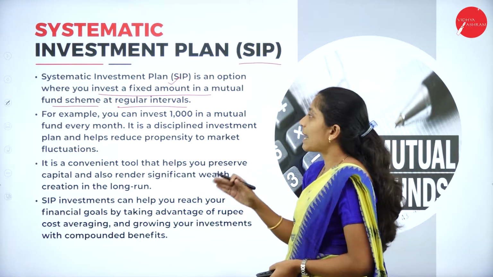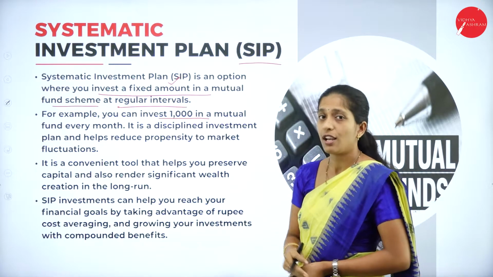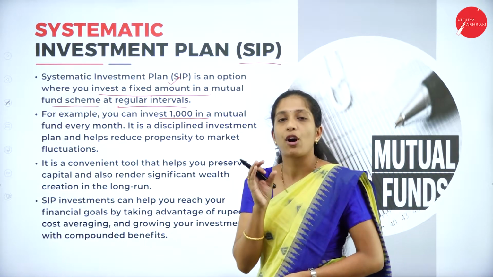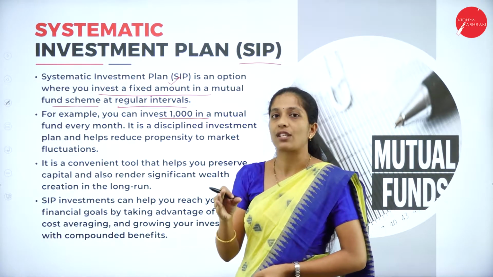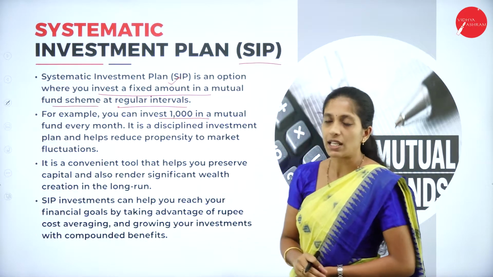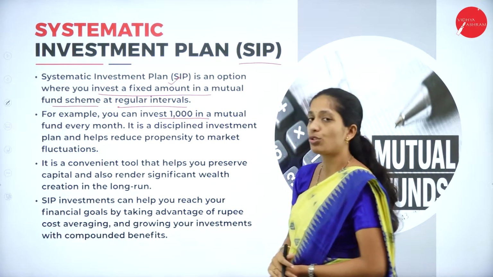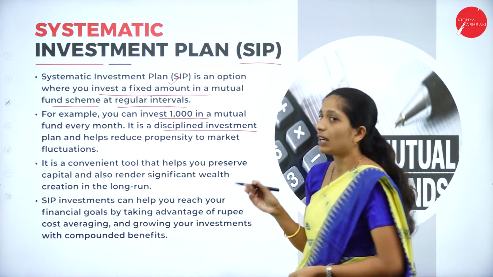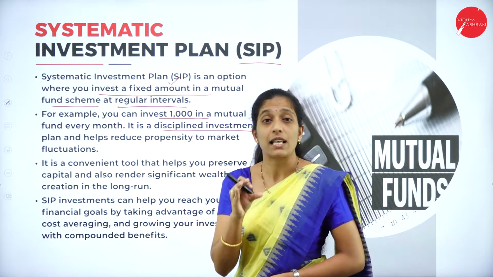And next, for example, you can invest 1000 in a mutual fund every month. So this is just an example. For example, I have told you a fixed amount invested on a regular basis is known as what? Systematic investment plan. So here, for example, you can invest 1000 in a mutual fund every month. So it is a disciplined investment. Why is it called a disciplined investment? Because the amount of investment is fixed.